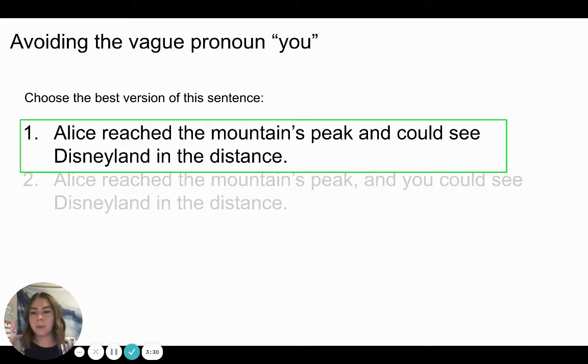You should have circled number 1. Alice reached the mountain's peak and could see Disneyland in the distance. Again, I did not choose number 2 because it's using the vague pronoun you when they are not intending to talk to the listener.